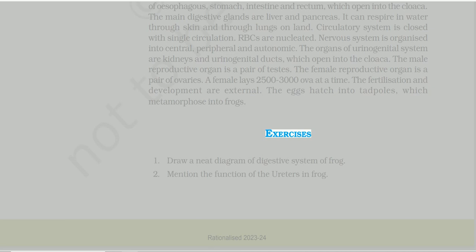Exercises. 1. Draw a neat diagram of digestive system of frog. 2. Mention the function of the ureters in frog.